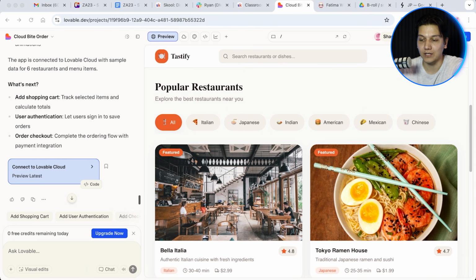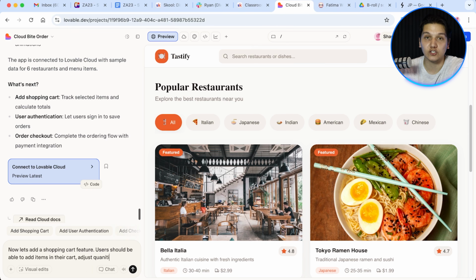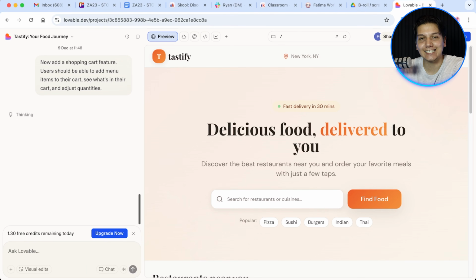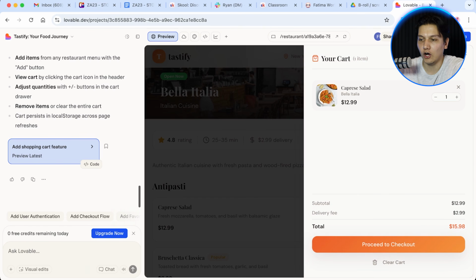Now for the second prompt, guys, add a shopping cart feature. Okay, so users need to be able to add menu items to their cart, and they need to see what's in their cart, and they need to adjust all of the quantities. And as you can see, guys, it is now adding the cart functionality. And see, because we built the foundation first and then we made sure that it was solid, this new feature just plugs right in. There's no conflicts whatsoever. There's no debugging on our side. There's nothing that is breaking during the process. So let me test it. I'll add an item, I'll check the cart, I'll adjust the quantity, and there we go, guys.